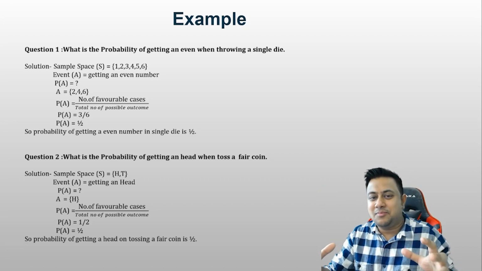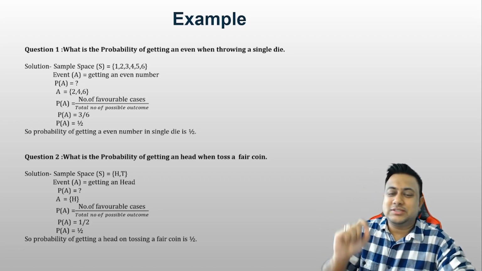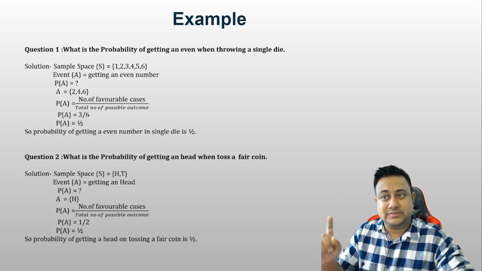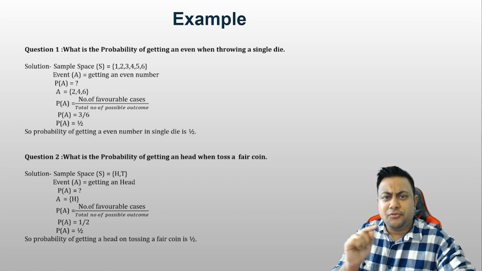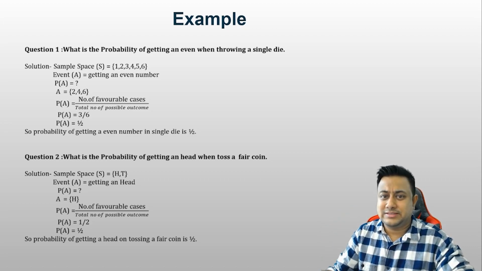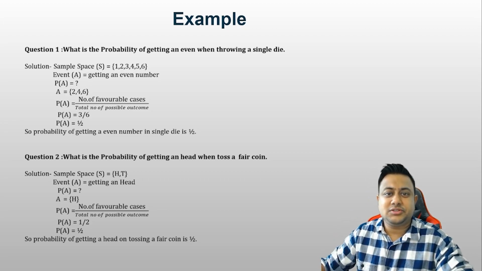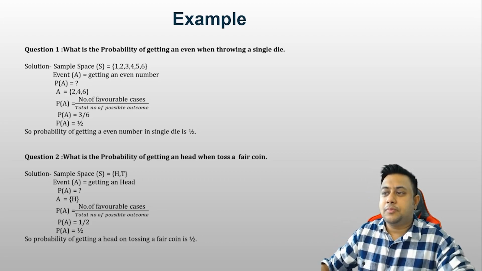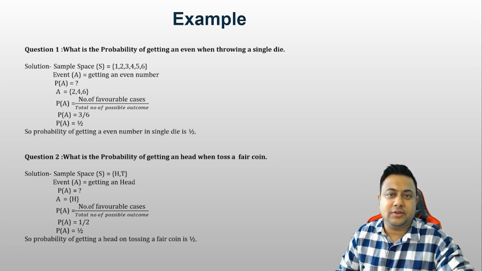If you are able to create that value in your mind, that is more than enough. So the sample space here becomes 1, 2, 3, 4, 5, 6. Event A is basically getting an even number. Probability of A is nothing but favorable outcomes, which is 2, 4, 6, divided by 1, 2, 3, 4, 5, 6. That means 3 by 6, which is 0.5. So the probability of getting an even number on a single die is 0.5 or 50%, either of them.